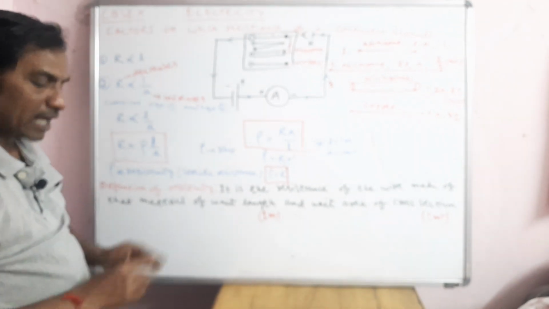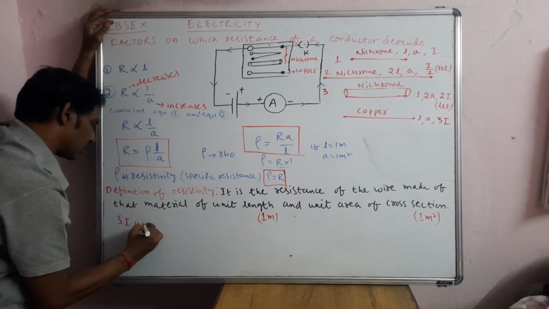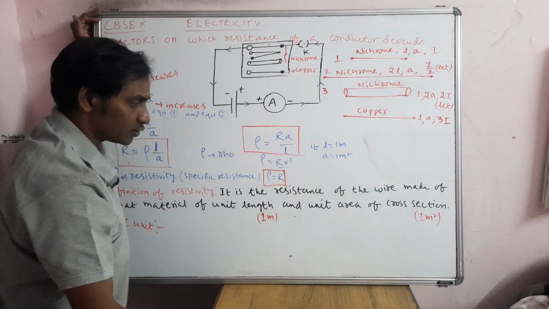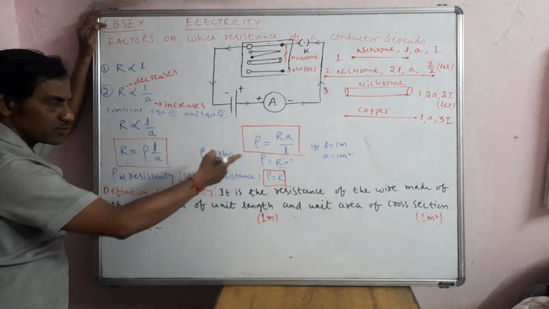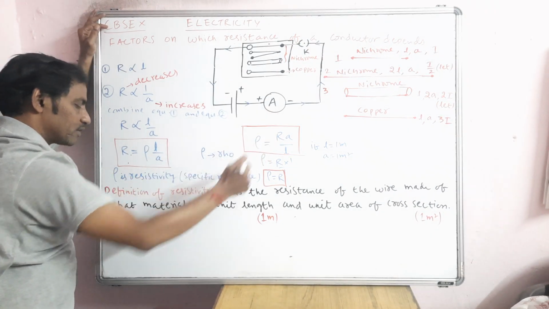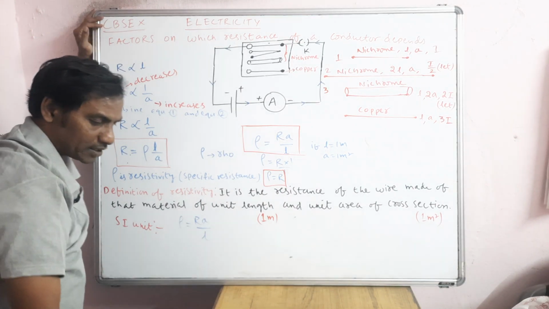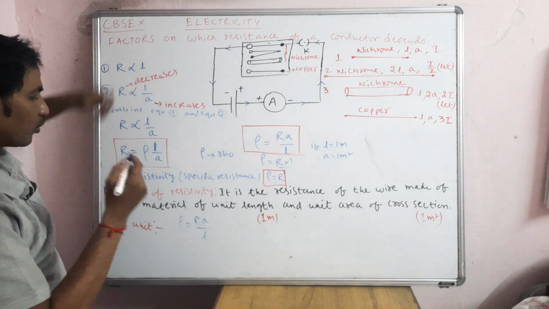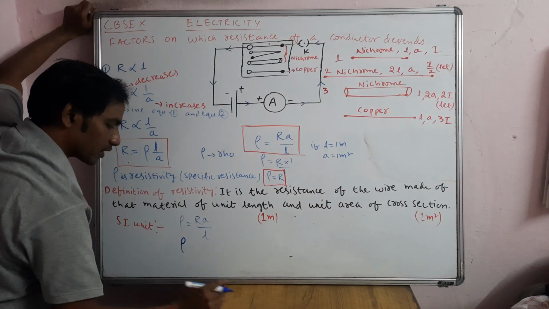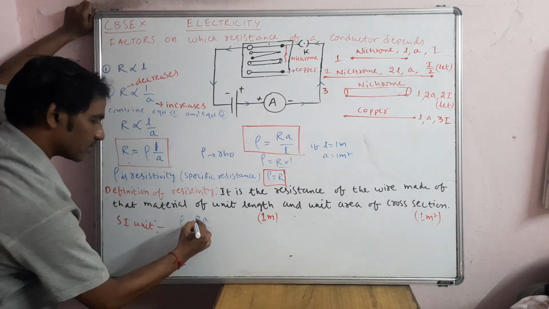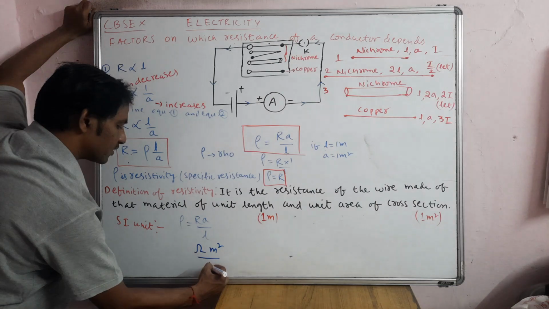Now coming to the next, what about the units? The units are based on the formula, and you write the SI unit. Generally in exams the SI unit will be asked. They don't generally ask the CGS system or FPS system; many systems exist, and some 6th class students learn them. According to this formula, rho is equal to this. The unit of R is ohm, the unit of A is meter square, and the unit of L is meter.